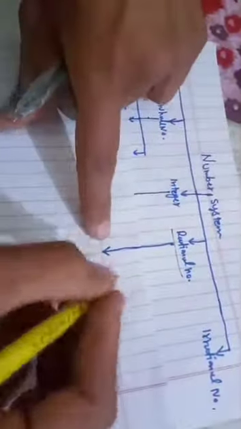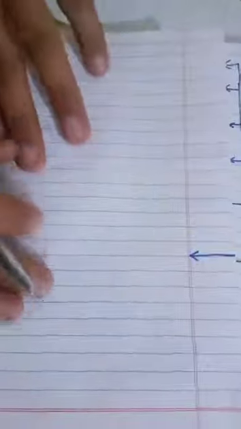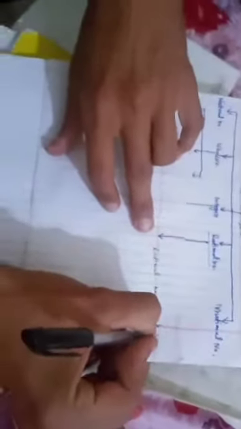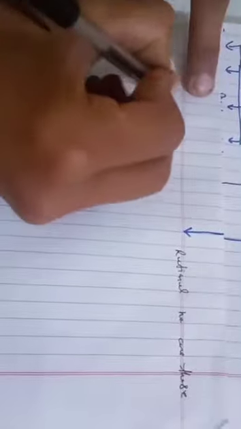Rational numbers are those numbers which can be written in the form p by q, where q is not equal to 0.